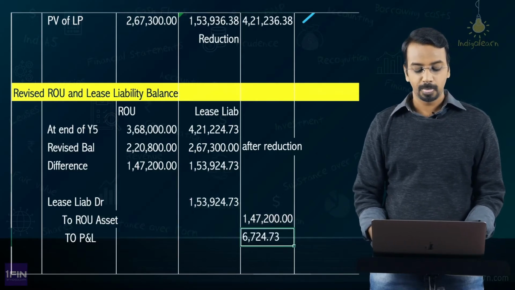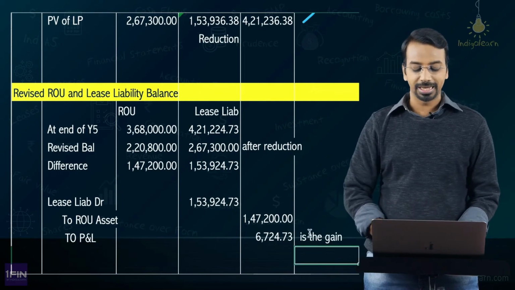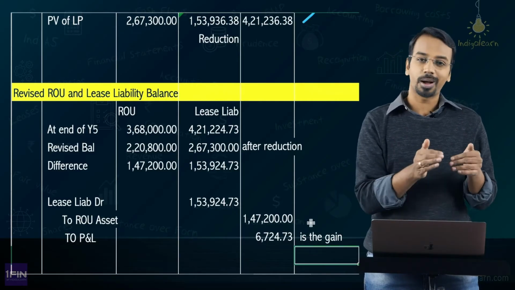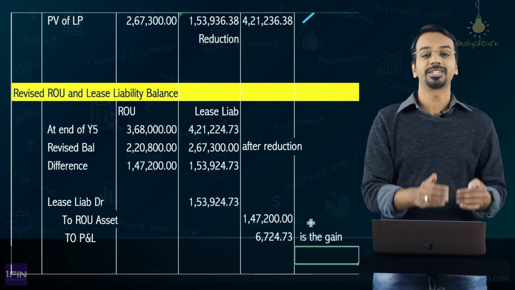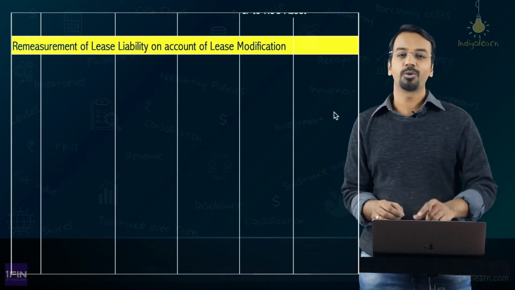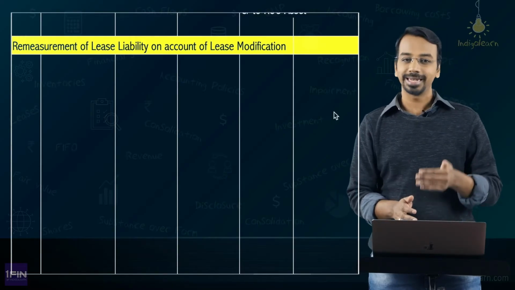So basically 6,724 is the gain which is recognized because of reduction in scope. So this takes care of the first part of the problem, which is reduction in scope. Now we have handled the aspect related to reduction in scope, and what is the second thing that has happened? There is a lease modification which is an increase in scope.